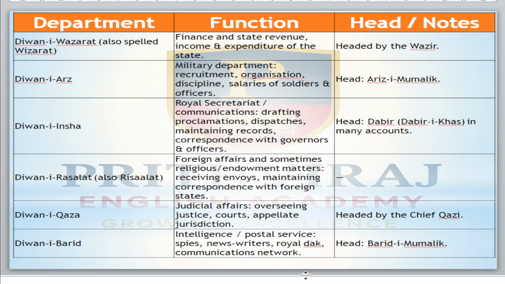Then next, Diwani Insa is the department of royal secretaries and communication: drafting proclamations, dispatches, maintaining records, and correspondence with governors and officers. Diwani Rasalat is foreign affairs and sometimes the religious department. Then Diwani Qaza is judicial affairs and Diwani Barid is intelligence. These are the departments.